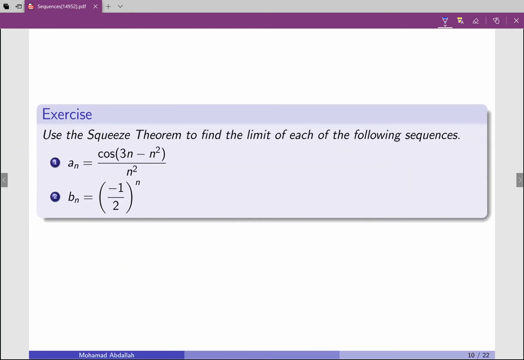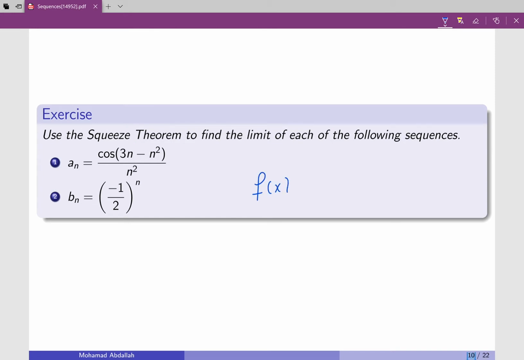Another example, b_n equal to -1 over 2 to the power n. Again, here we have to be very careful, and I will talk more about the limits of this type. This is called a geometric sequence. I'll give you some results at the end, but here I wanted to think about it in this way. First, you cannot really transform this into f of x equal to (-1/2) to the power x. So this is not possible in our case.